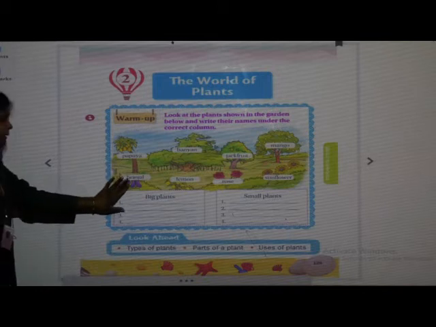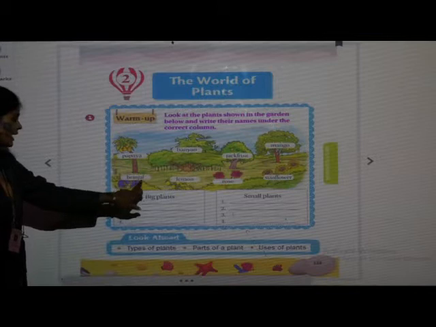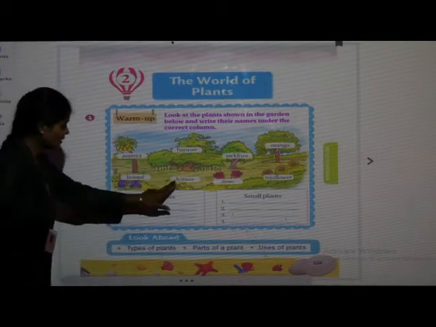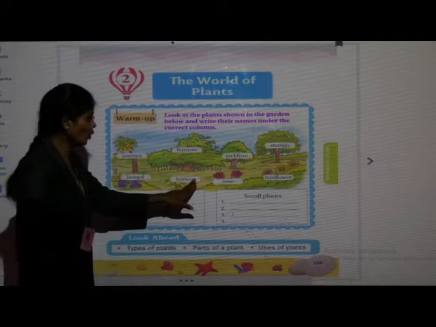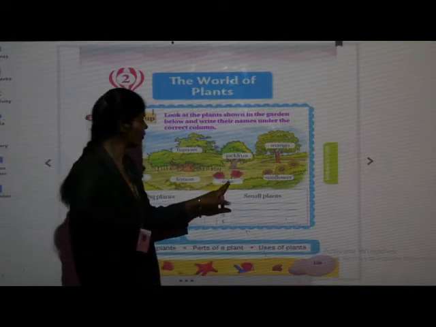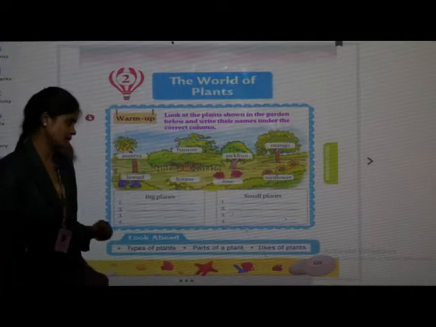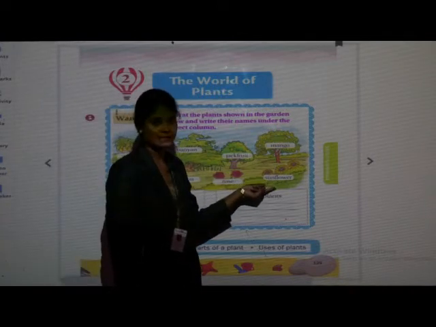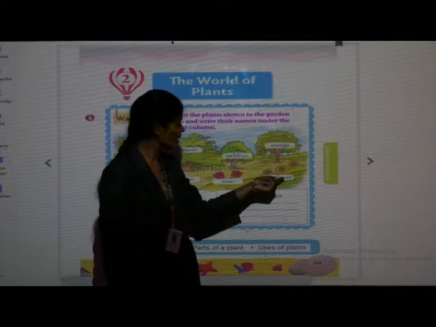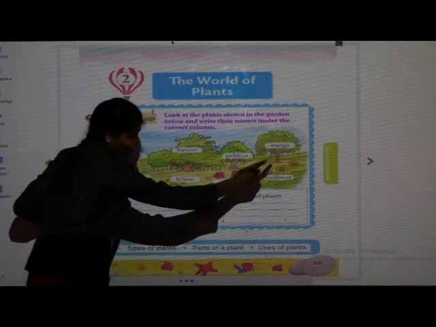Next, B-R-I-N-J-A-L, brinjal. Next, L-E-M-O-N, this is lemon plant. Next, R-O-S-E, rose, this is rose plant. Next, S-U-N-F-L-O-W-E-R, sunflower, this is sunflower plant.